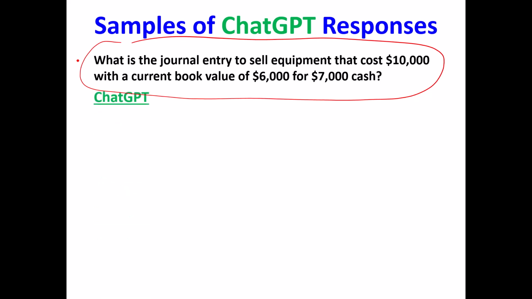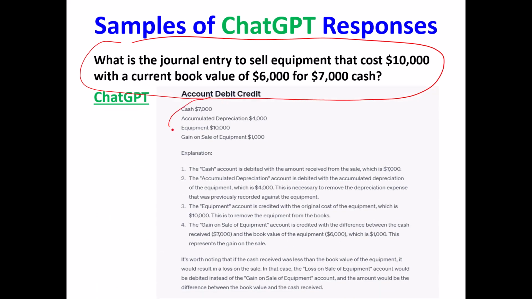Here's the answer that ChatGPT gave. This is a screenshot. Now, you say, well, it doesn't format the thing. Okay, formatting, whatever. But in the explanation, it makes clear cash is debited because cash goes up. Accumulated depreciation, this is the one where we said to ourselves, wow, ChatGPT really does know what it's doing. Because from the book value and the original cost, you've got to figure out the accumulated depreciation. And then the next step that many students miss is you've got to debit that accumulated depreciation to get it off your books.